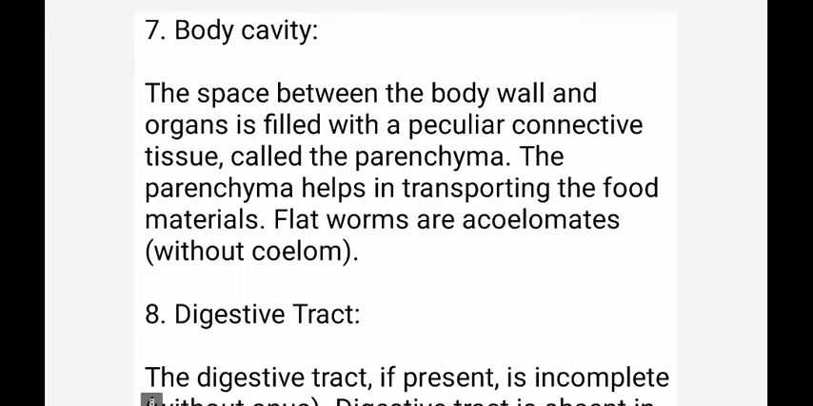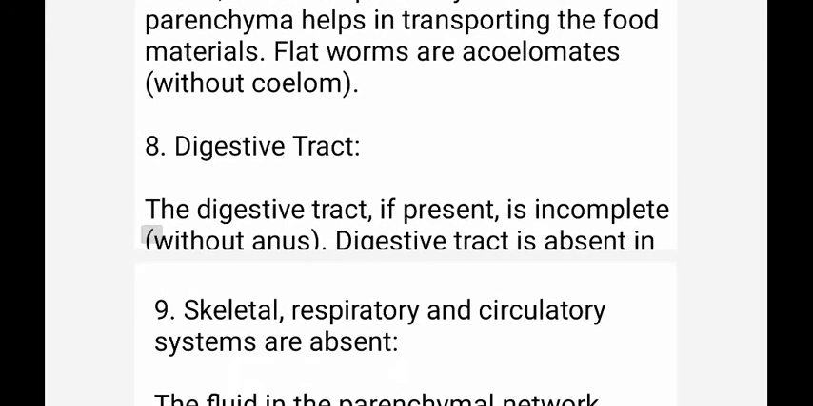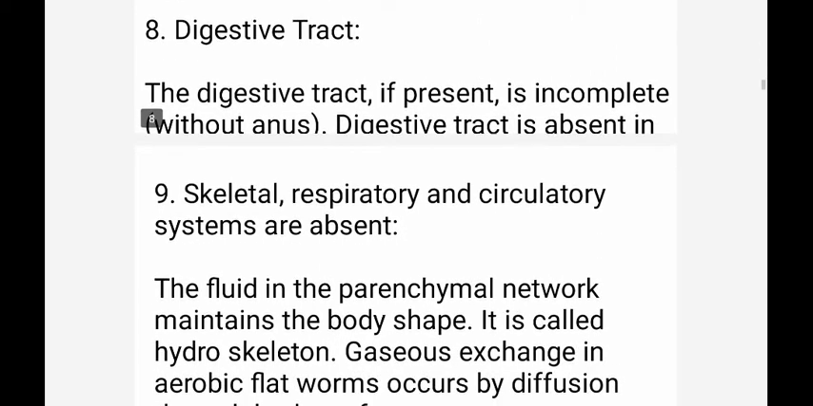Body cavity. The space between the body wall and the organs is filled with a peculiar connective tissue called parenchyma. It helps in transporting the food materials. Because the coelom is absent, in place of coelom, parenchyma is present. The digestive tract is incomplete, without anus, only up to stomach it is present: mouth, pharynx and stomach.